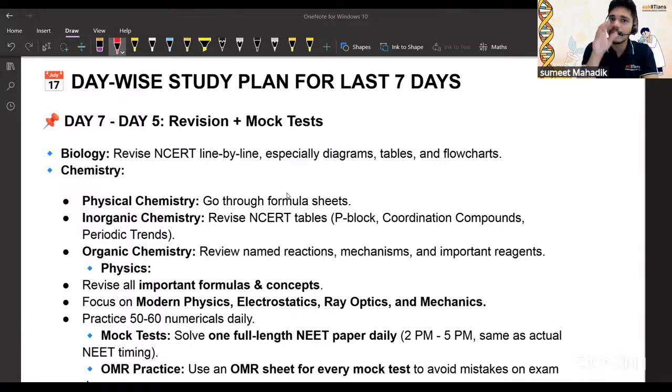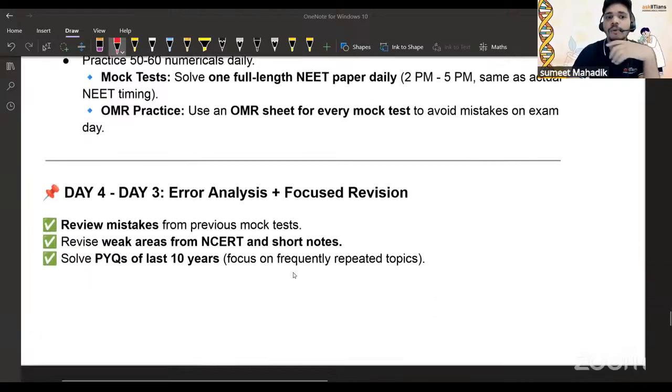So this last 1 week or 2 weeks is actually for managing stress more effectively, because obviously near the exam we get scared, right? We have to take control over the fear, right? So at that time, whatever you have done, you have to revise. Make a very calm and cool mind, and revise along with a mock. Okay, day 4 and 3, error analysis.